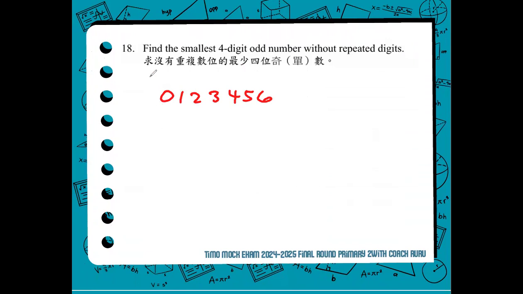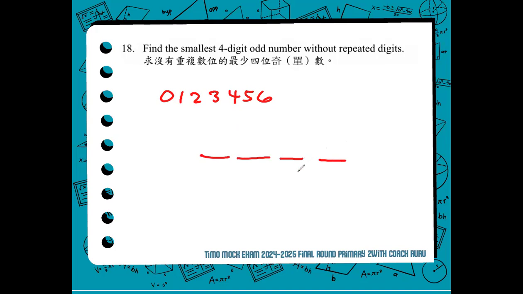But these are the smallest digits, not necessarily odd. So if we are looking for 4-digit odd numbers, as long as the unit digit is odd, the other place values could be even.